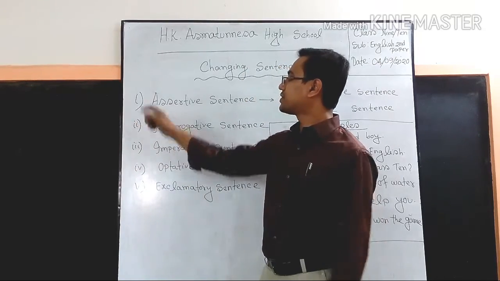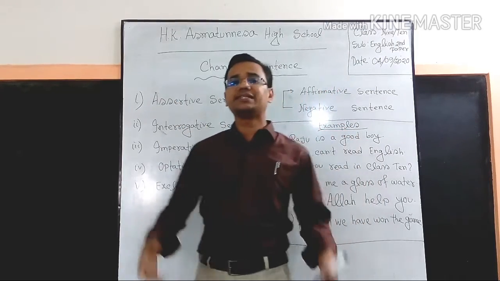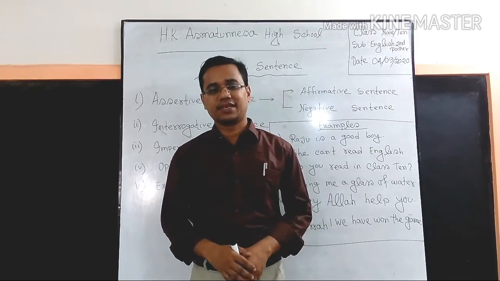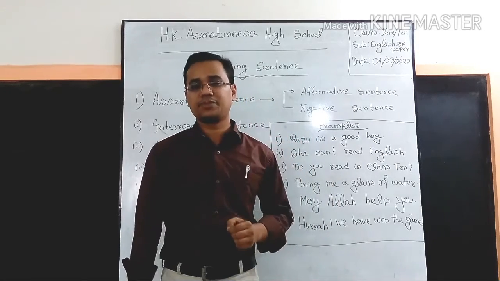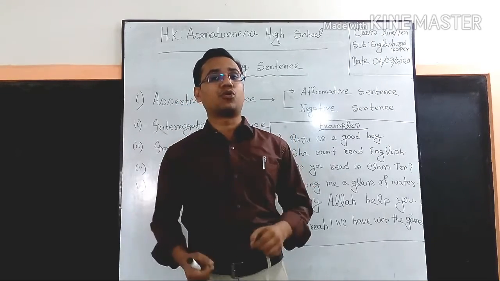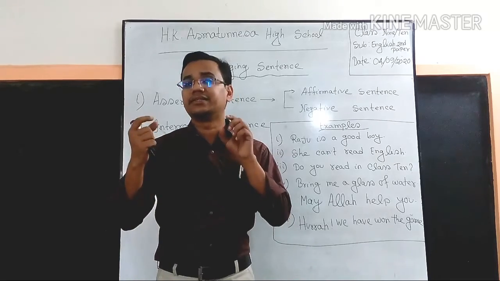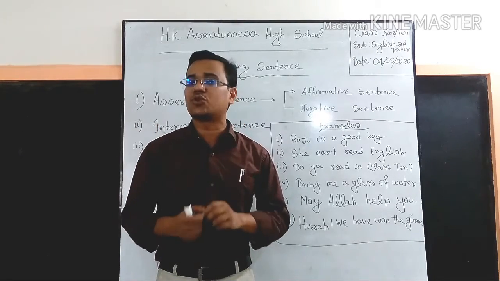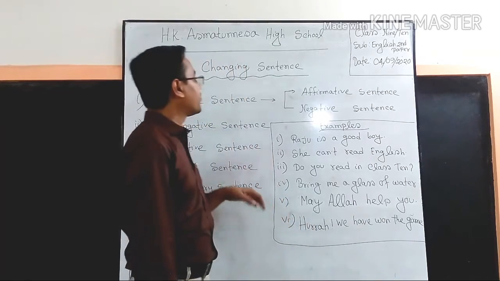Sentence number 1, the first sentence is assertive sentence. So what is assertive sentence? Assertive sentence means descriptive sentence. That means a sentence in which anything is described, we can call it descriptive sentence or assertive sentence. An assertive sentence can be classified into 2 types.